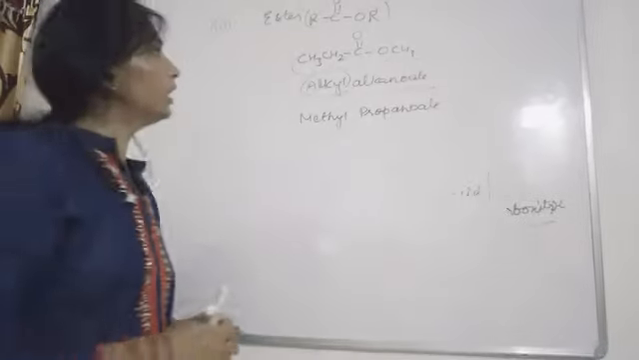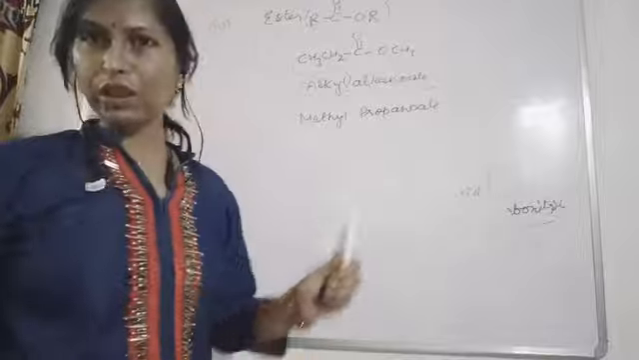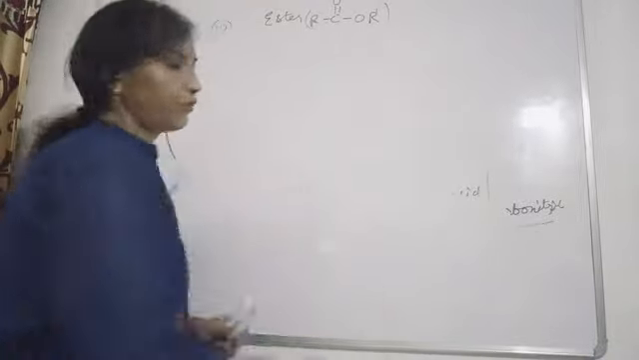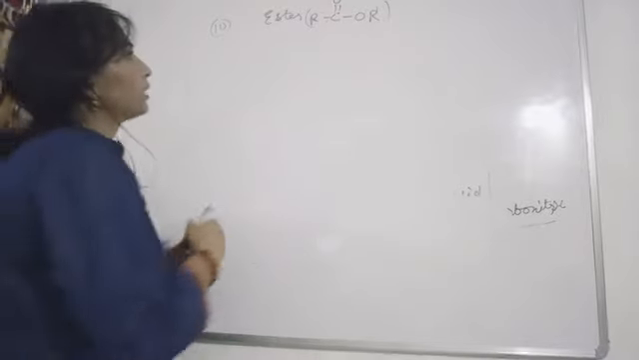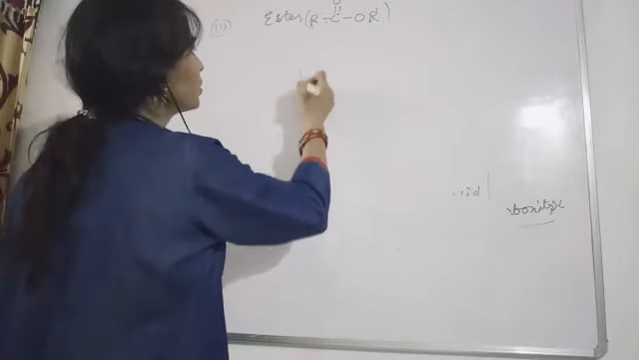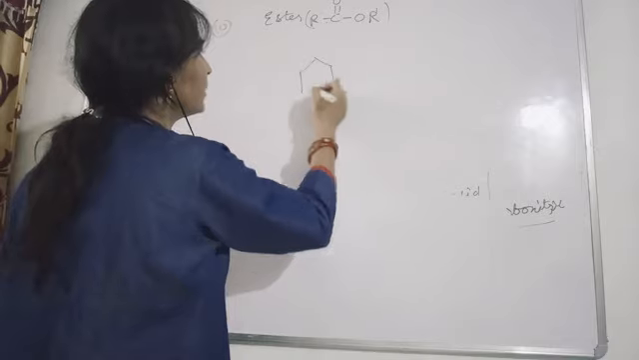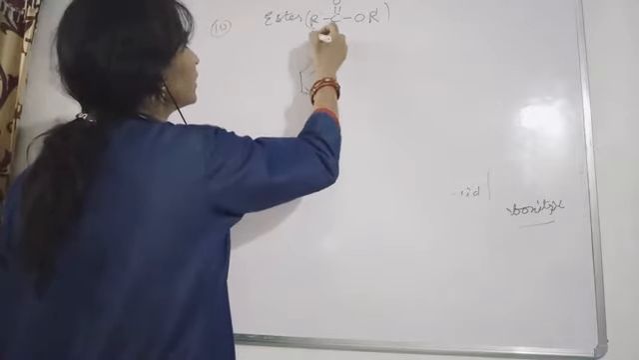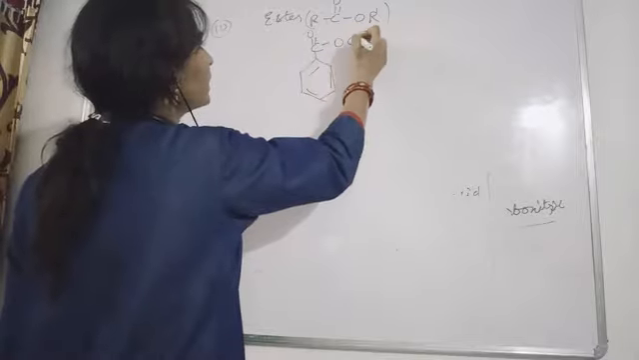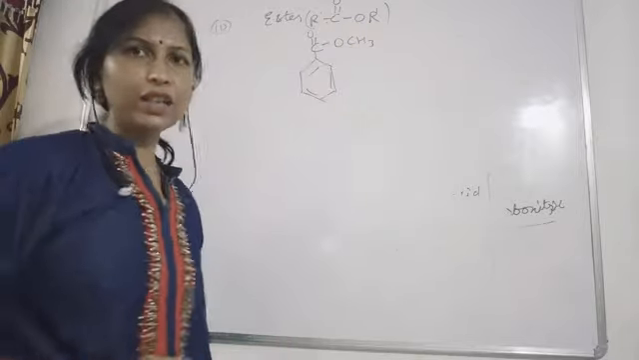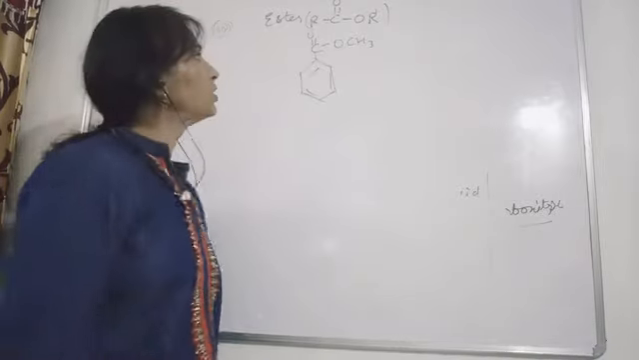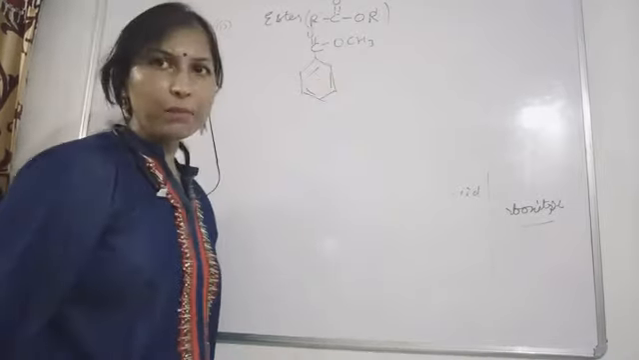Okay, so this was about the straight chain. Now with a benzene ring, suppose this is the compound you have, with O and CH3, and you are asked to write the IUPAC name. So what name are you going to give to this compound?